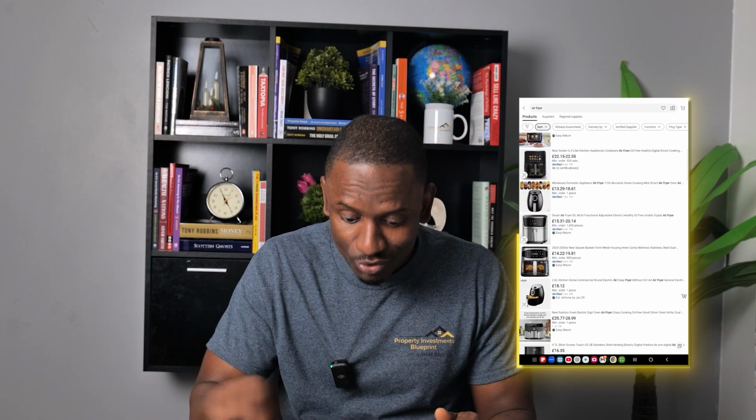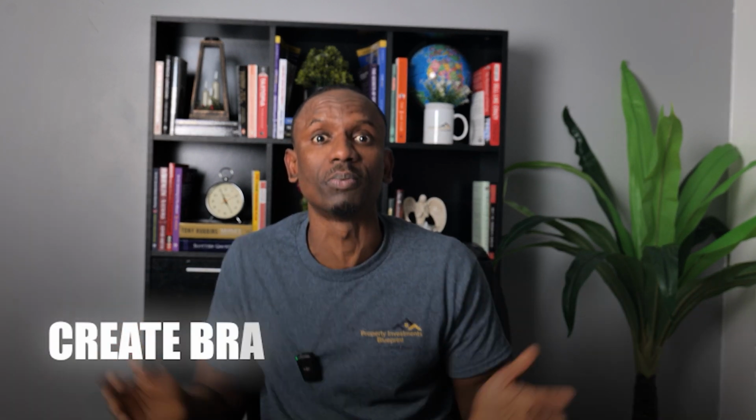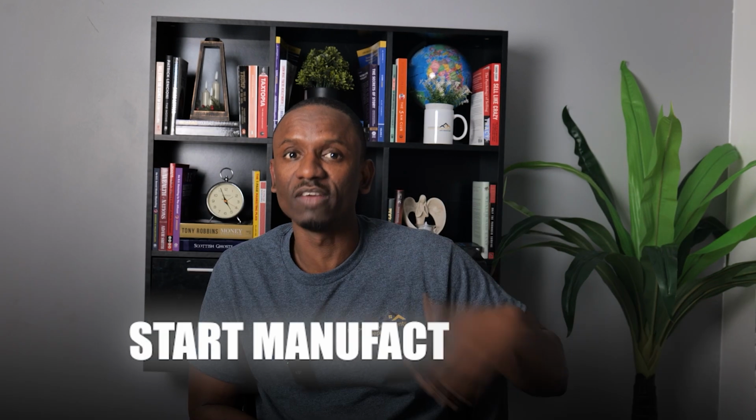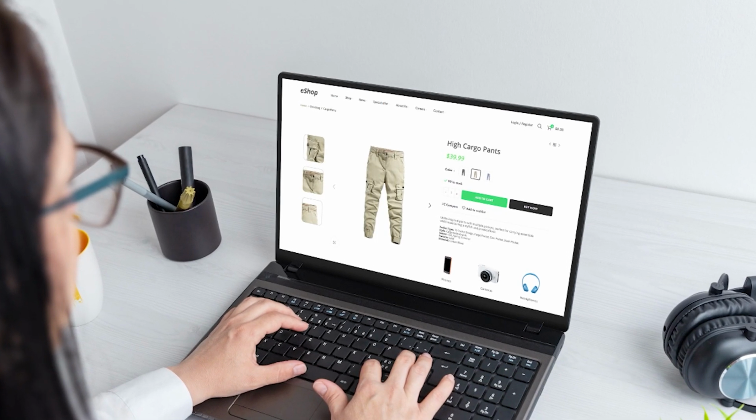You negotiate the price. The prices you see here are not actually the final prices. You can go and negotiate, agree with them, and you can even create a brand around these things. You can put your own brand on it, do it really nice, and then get that supplied to you. But if you're very clever, you get them to start manufacturing it, you get the description and the photos from them on Alibaba, use the same photos and same description, and add it to your Amazon FBA account.